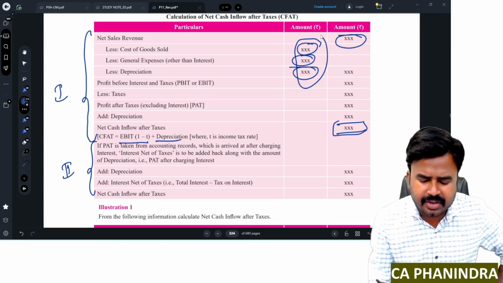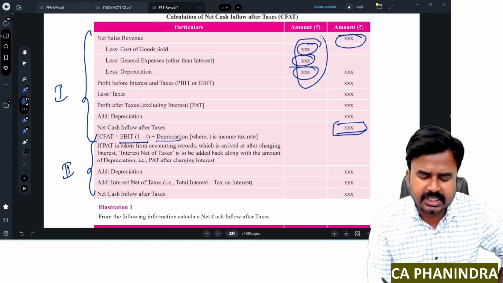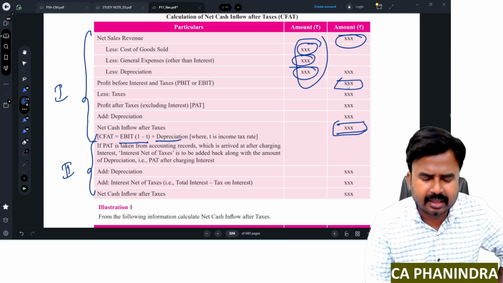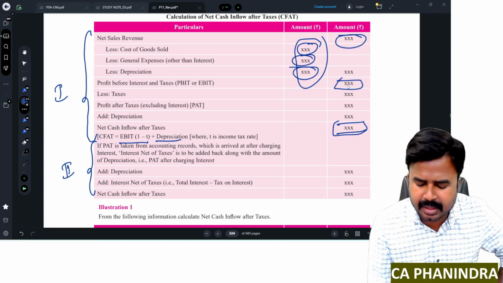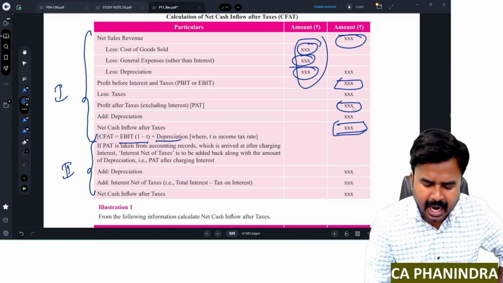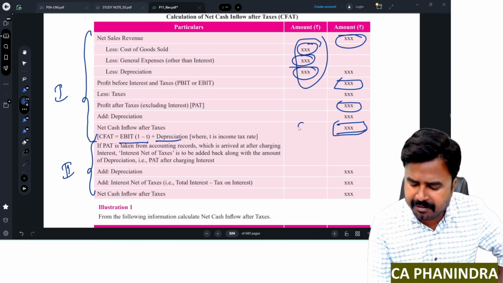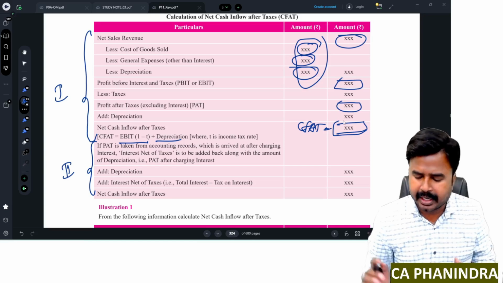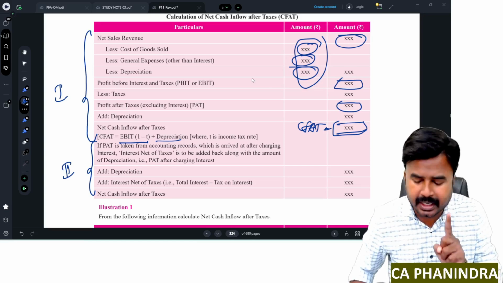So net sales revenue minus cost of goods sold, general expenses excluding interest, and deduct depreciation. Then I will get what? EBIT, and deduct straight away tax from it, income tax from it. Then I'll get profit after tax. Add depreciation to it. Then you'll get CFAT, cash flows after tax, or net cash inflows after tax. So the rule is you should not deduct interest.